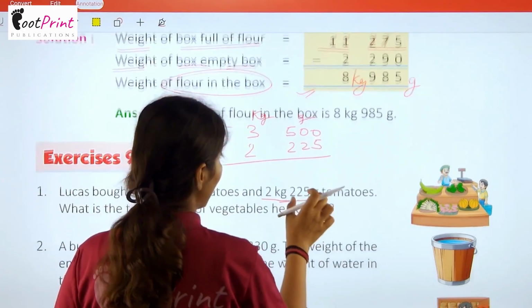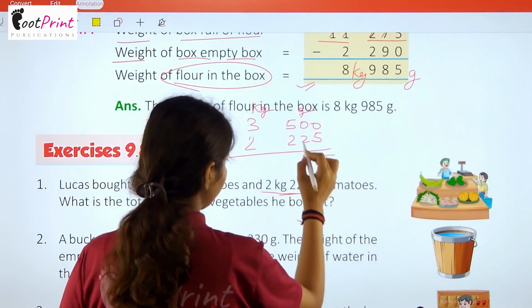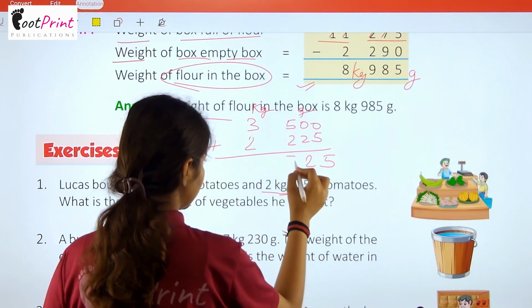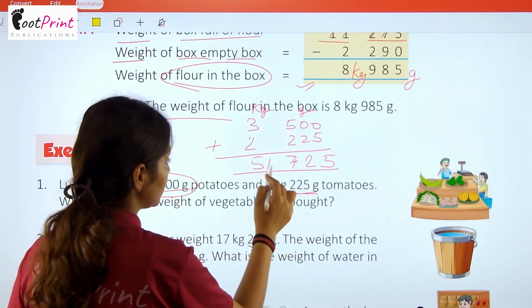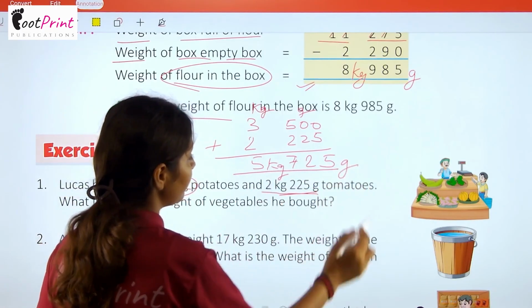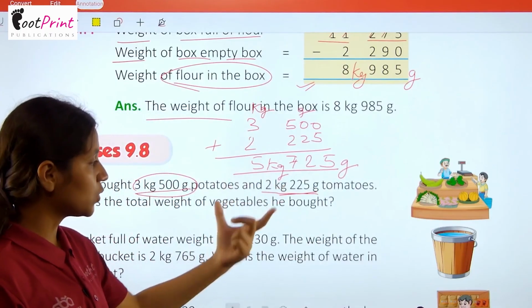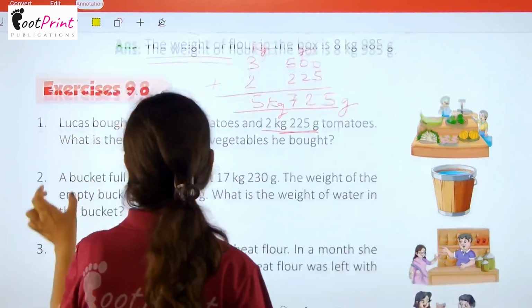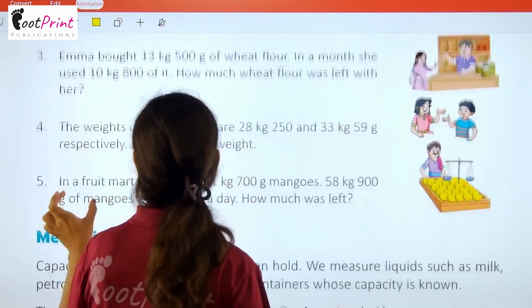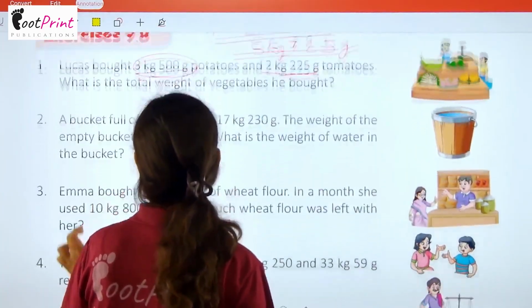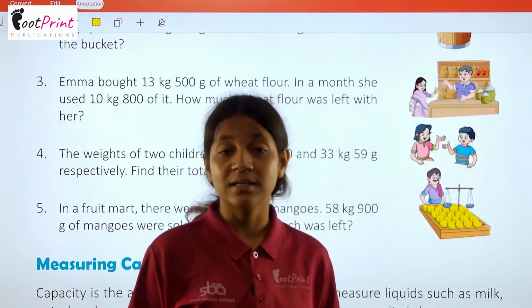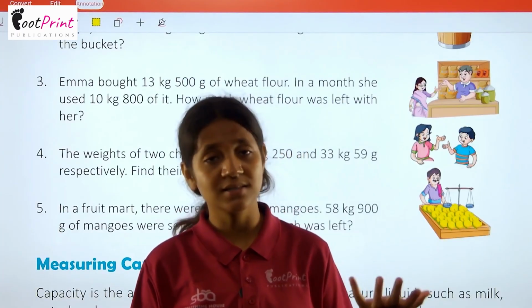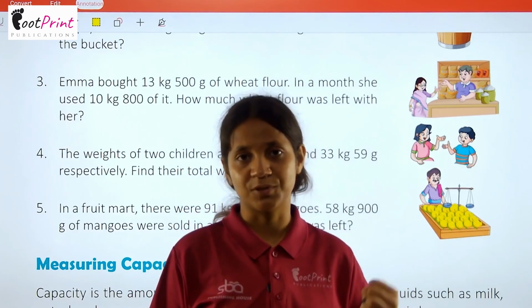Now when we are adding them, 0 plus 5 is 5, 0 plus 2 is 2, 5 plus 2 is 7, 3 plus 2 is 5. We are getting 5 kg and 725 gram. So this is the total weight that he bought. This is how we have so many more questions like this, which you people will do by yourself with the help of all the concepts and examples which we discussed just above in this chapter.